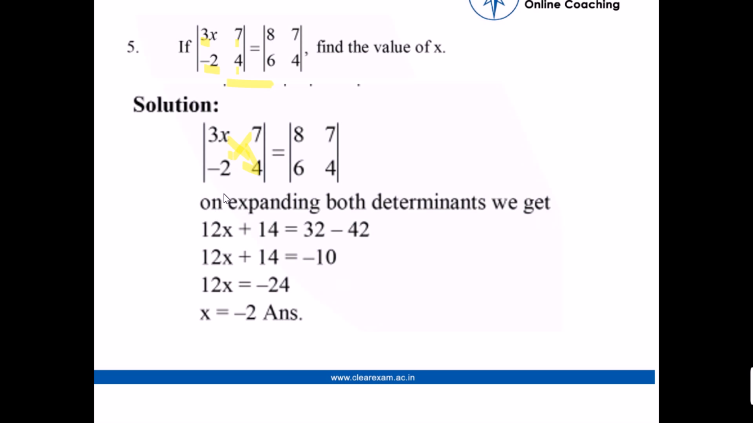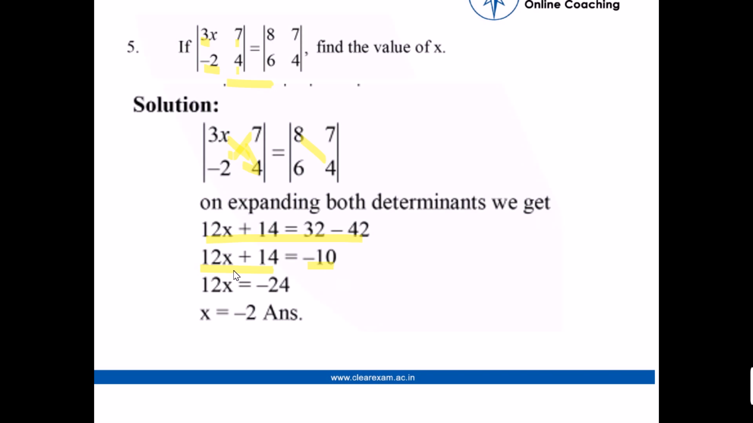We get this equation: 12x plus 14. By multiplying 4 into 3x we get 12x, and by multiplying 7 into minus 2 we get minus 14, which is minus 14 into minus, that goes plus. After that we expand the other determinant. We multiply 8 into 4 minus 7 into 6, we get 32 minus 42. After getting this, we simply subtract, we get minus 10, and this is the same.